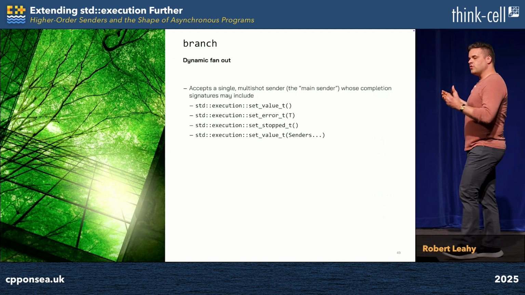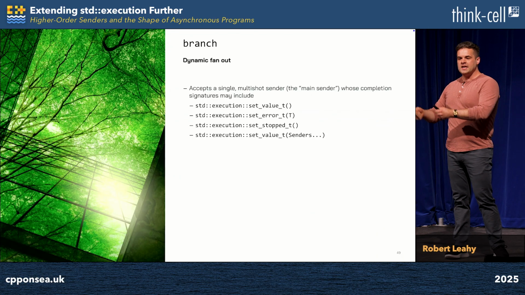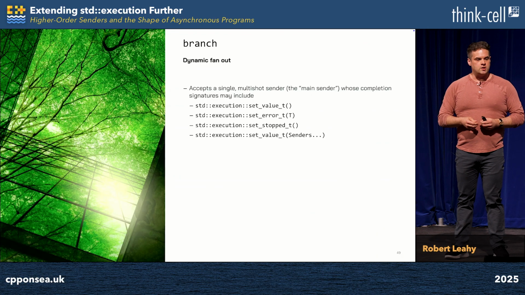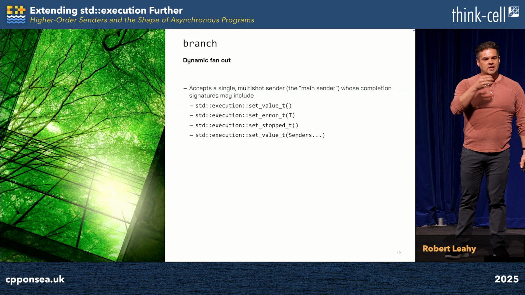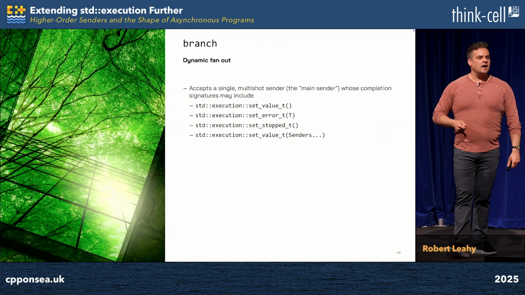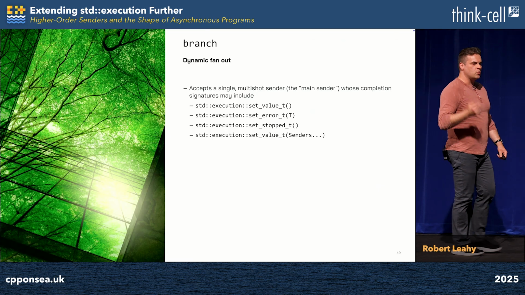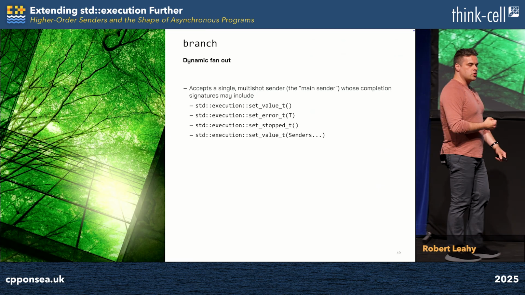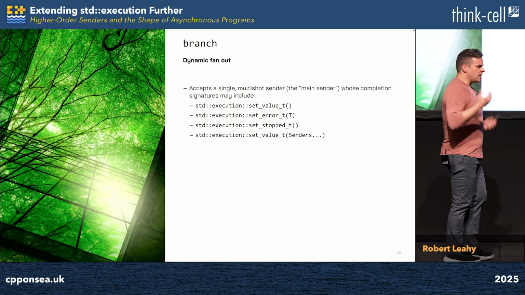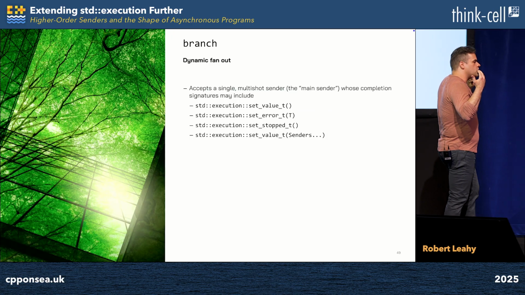It also admits senders which complete with set value whose arguments are 1 or more senders. This sender is expected to spawn asynchronous execution, which will, at its completion, send senders. This is a higher order sender. It is the asynchronous analog of a synchronous function which returns to you another function when it completes. But understanding this doesn't help us understand the actual execution, it just helps us to understand the function signature.